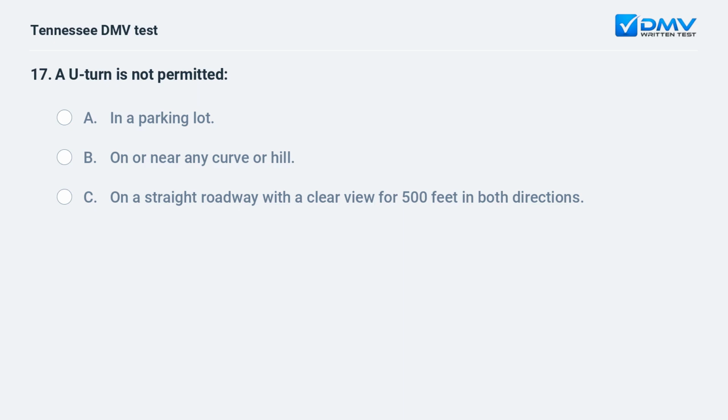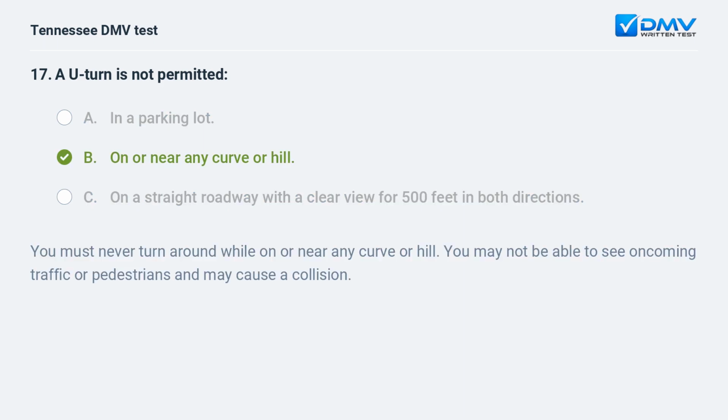A U-turn is not permitted a. In a parking lot. b. On or near any curve or hill. c. On a straight roadway with a clear view for 500 feet in both directions. The answer is b. On or near any curve or hill. You must never turn around while on or near any curve or hill. You may not be able to see oncoming traffic or pedestrians and may cause a collision.